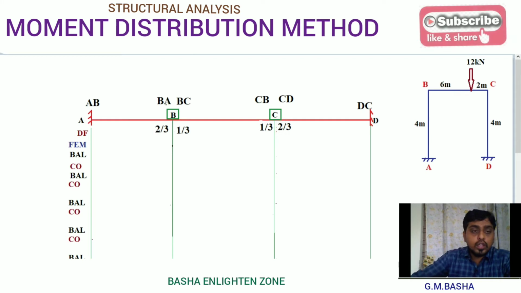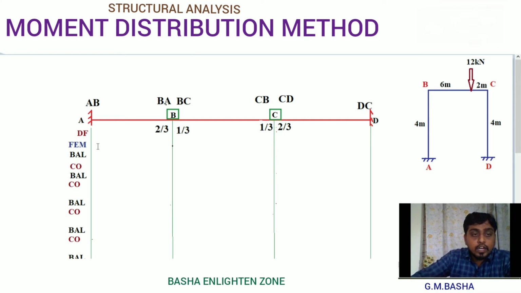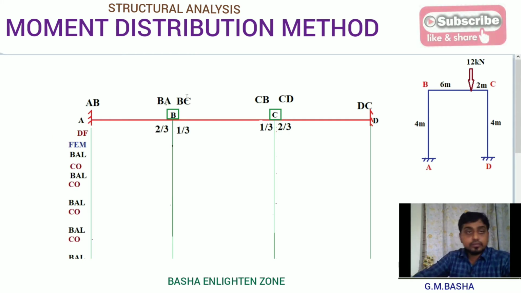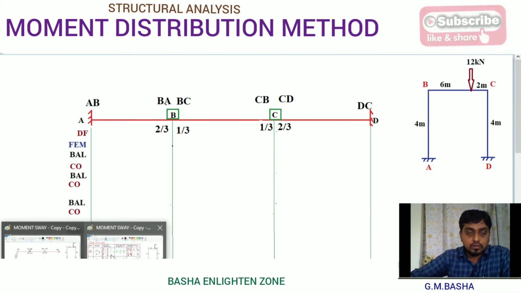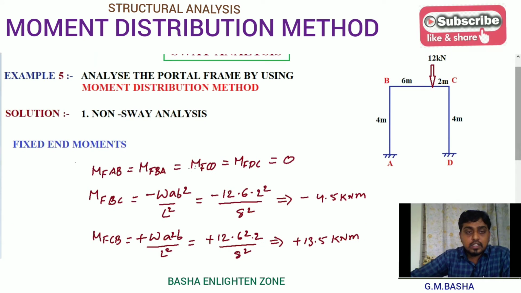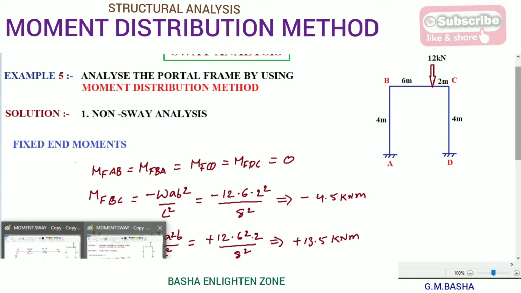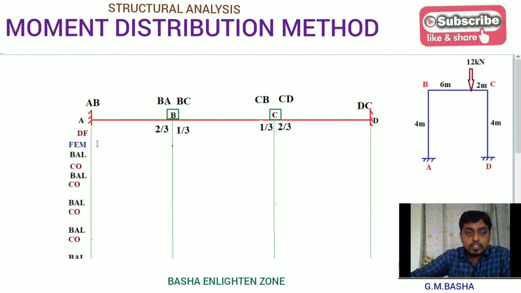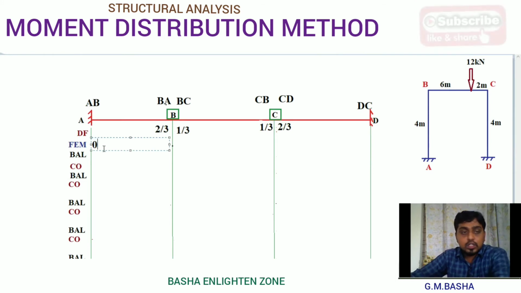Then go to the next step. Take down all the fixed moments. Take down these fixed moments for span AB, BA and DC and CD, it will be 0. For span BC and CB, it will be minus 4.5 and plus 13.5. So take down all these fixed moments here. Fixed moment for span AB will be equal to 0.